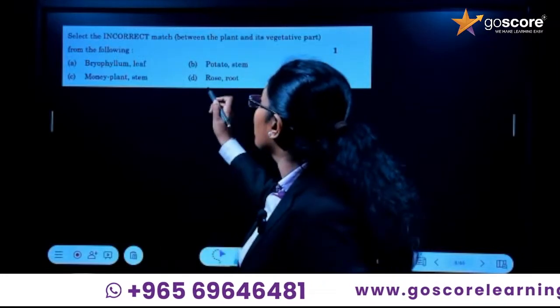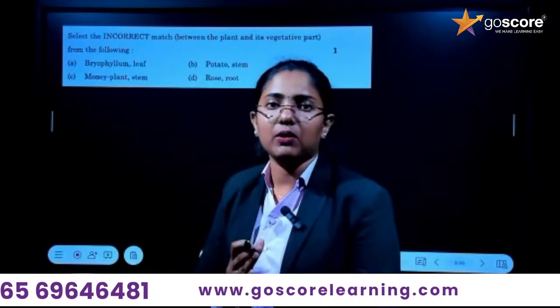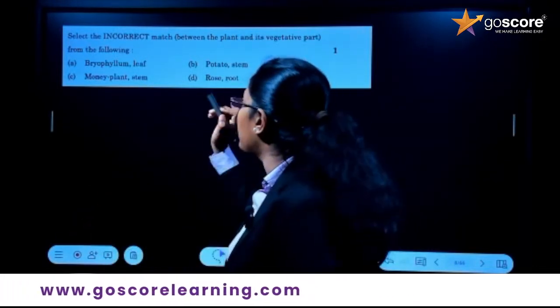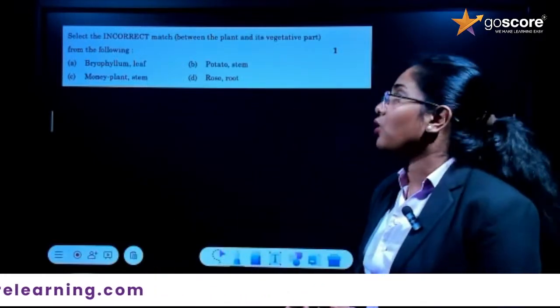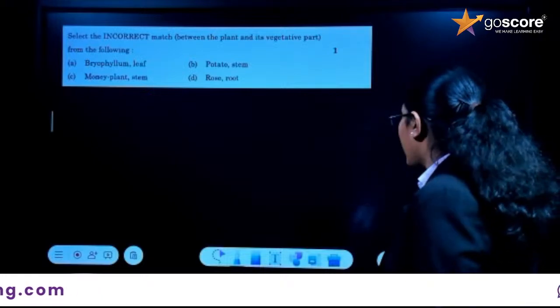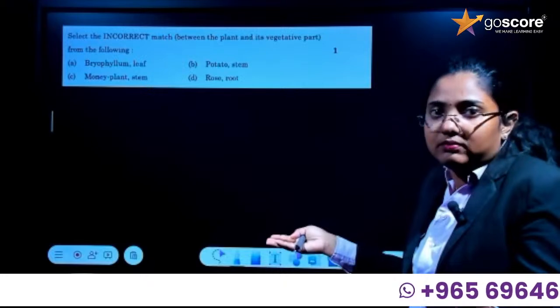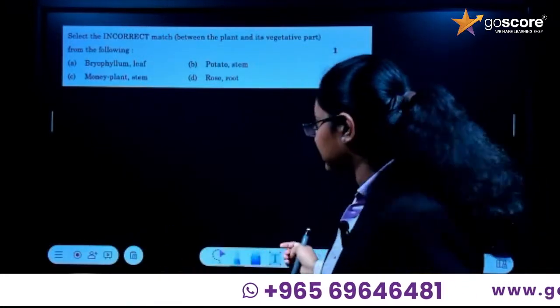Then last you see rose. We plant the rose every time, right? What part do we take for propagation? We take the stem part, but here it is given as root. So what is wrong here? The combination given for rose is root. What is the answer? You can comment.